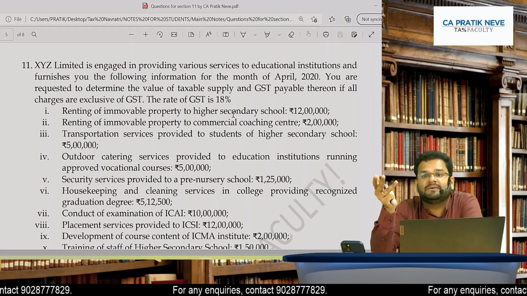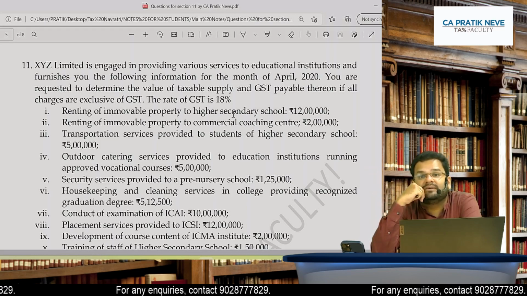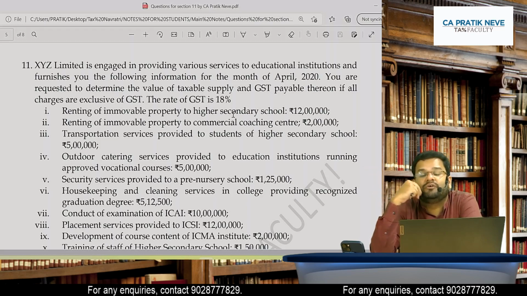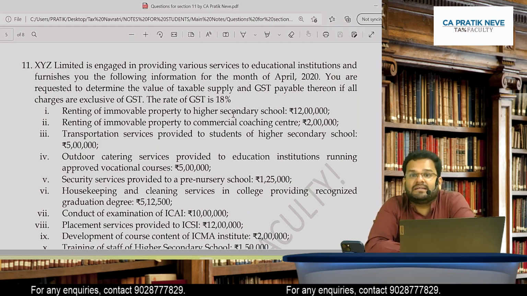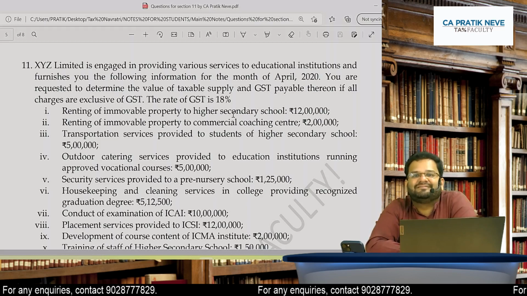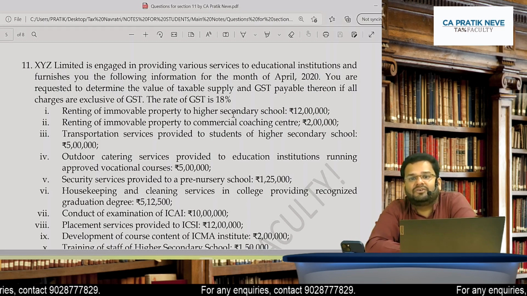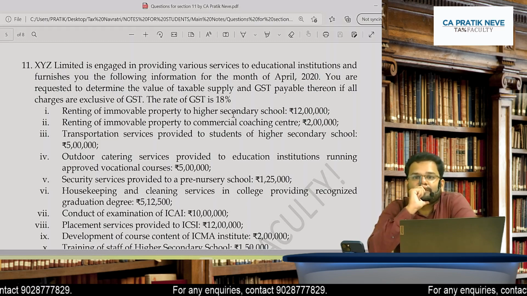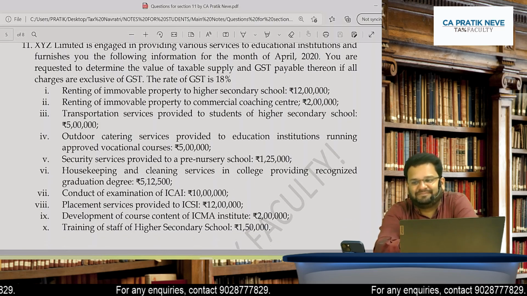Fourth is conduct of exams. And fifth is online journal. So did you see anywhere renting? So renting continues to be taxable. Understood or not? Yes, no? Please tax it.